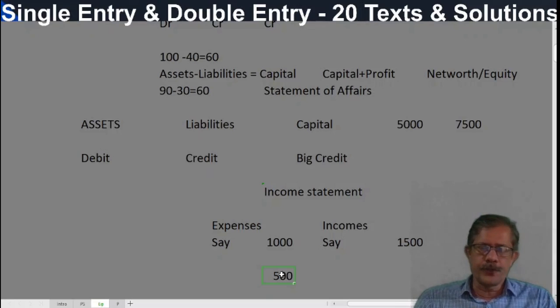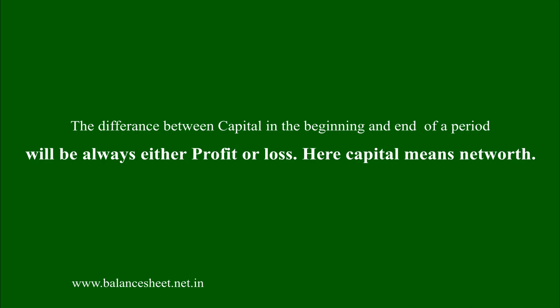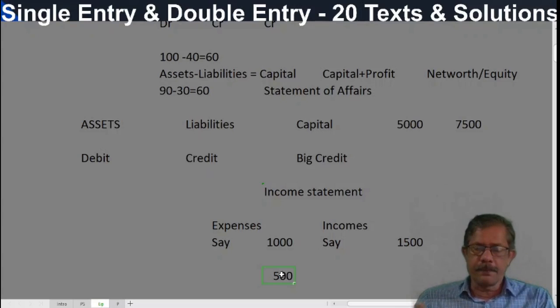Then he immediately goes to a chartered accountant and asks for a balance sheet. So this is from incomplete records. Then there is another method, the conversion method. This single entry is converted into double entry by putting debit and credit. That is the only difference between double entry and single entry.